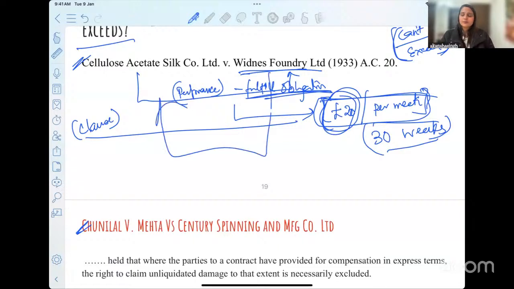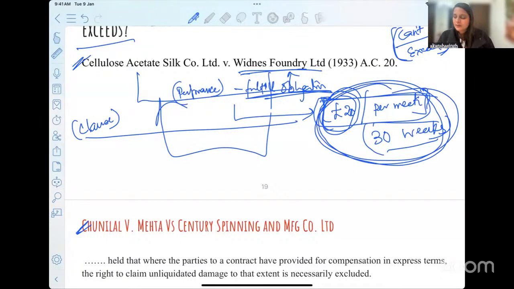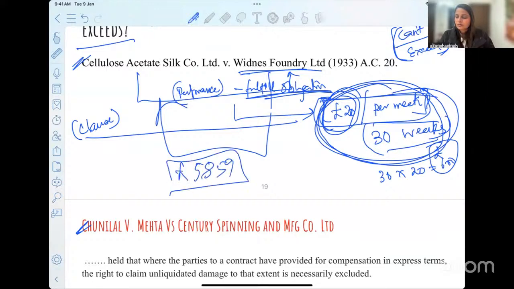As per the formula that they agreed in the contractual terms, 30 weeks into 20 pounds, 600 pounds should be asked. But they rather asked for almost around 5859 pounds. So almost 6,000 pounds.